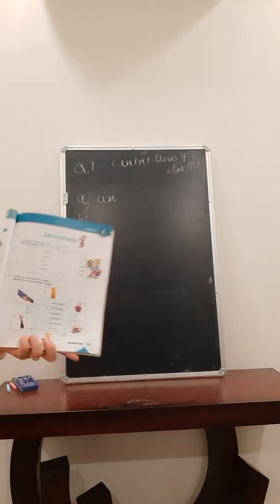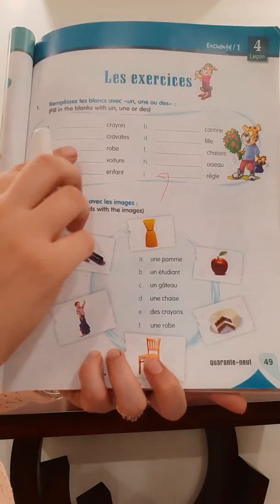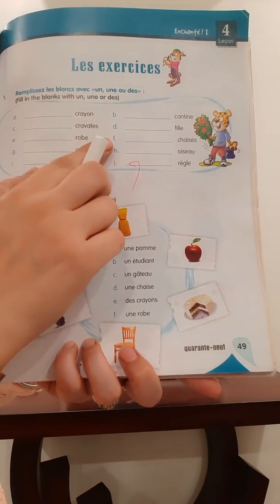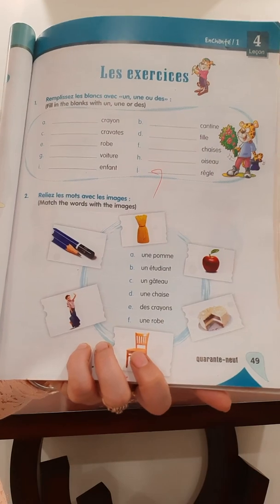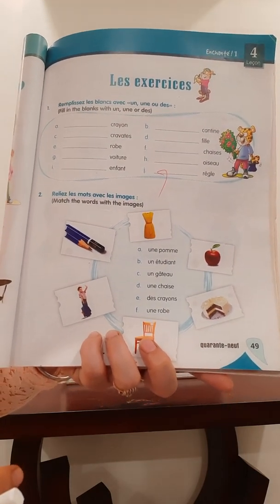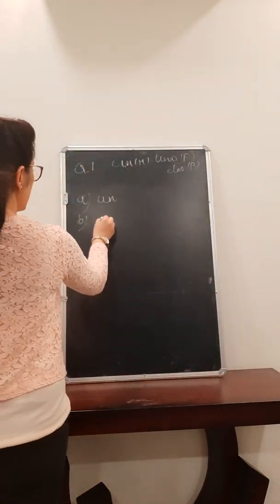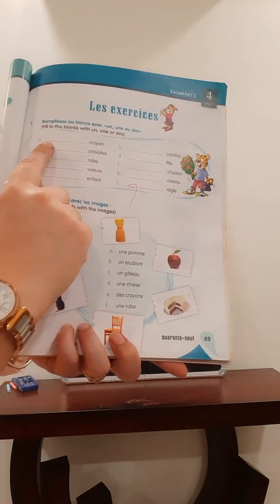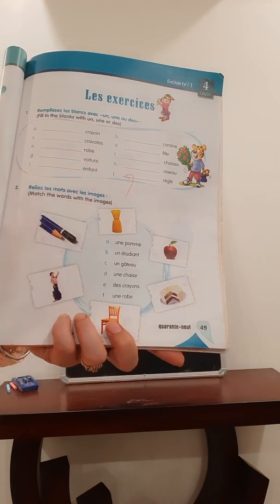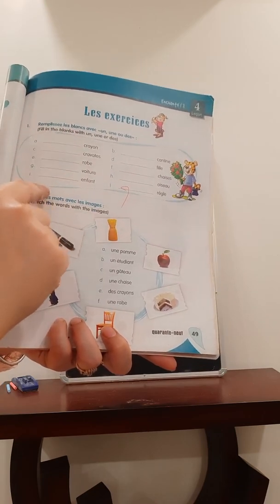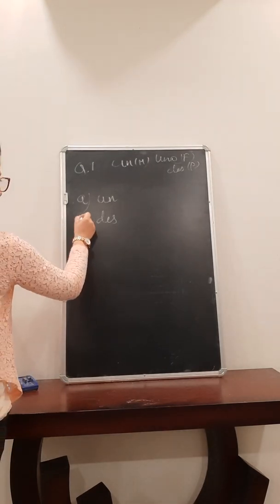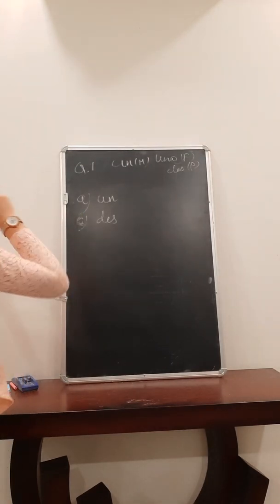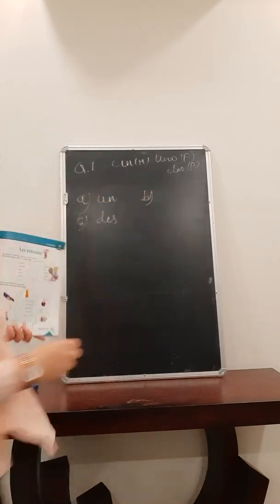B part. Cravates, with S. So it is understood that it is plural. So we are going to write des, D-E-S. C part. I'm sorry, I'm going downwards. So this was C, not B. So B part I'm taking here.